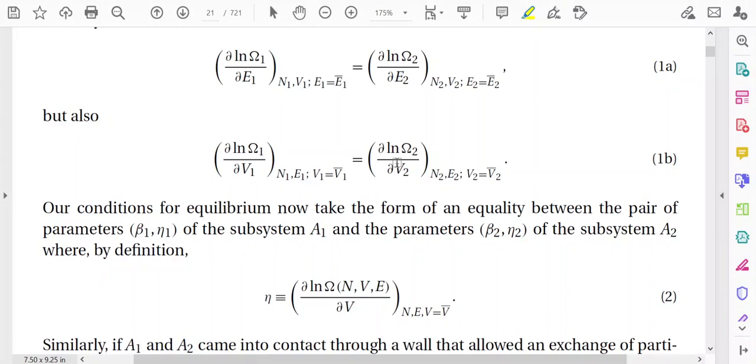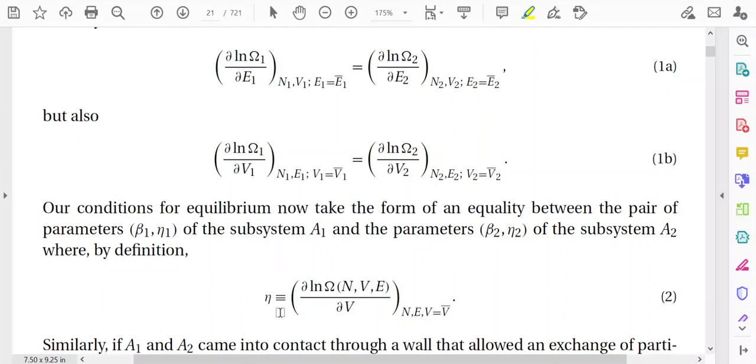So, in general we can introduce a parameter eta in a similar manner that we adopted in our earlier discussion. Just as we introduced the parameter beta, we are also going to introduce a new parameter, that is eta.